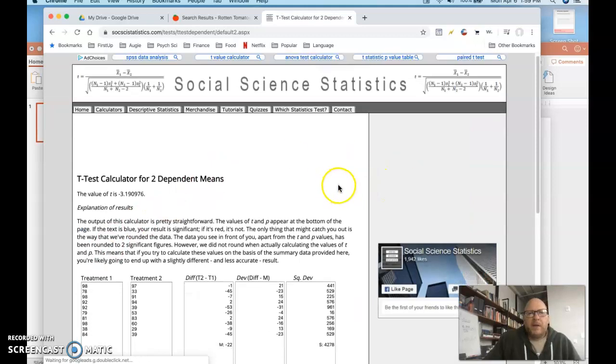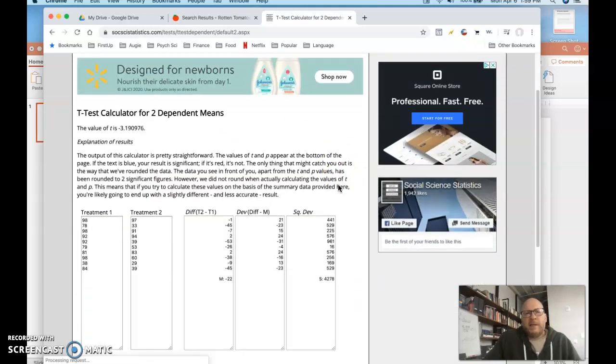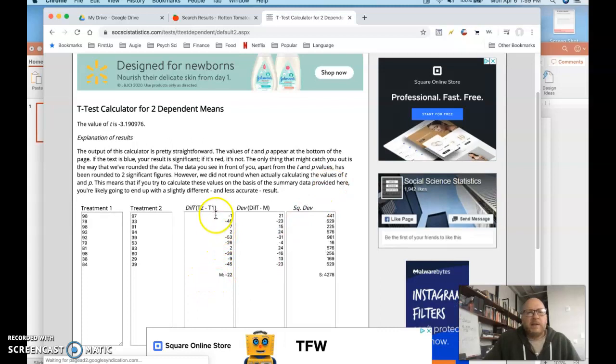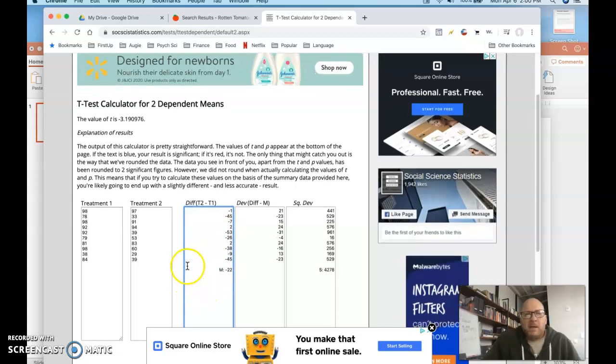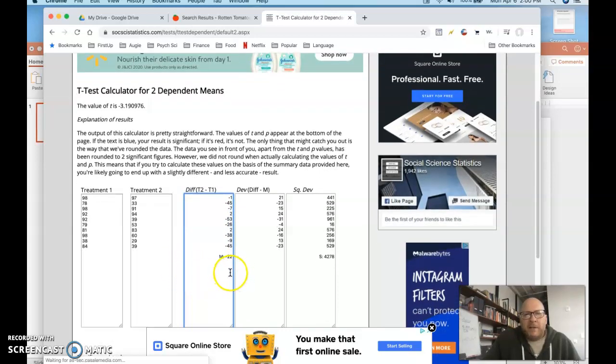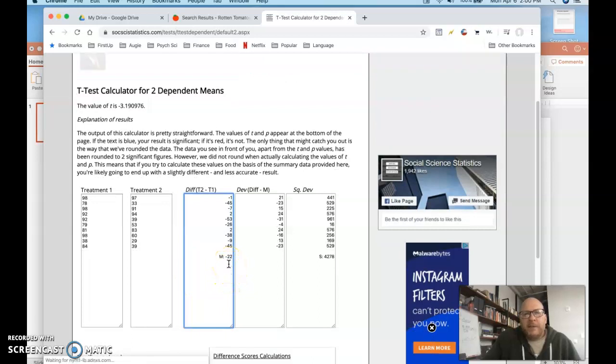And here we go. All right, so this gives you some intermediate steps. Remember that this is really a test of the differences. So this is treatment 2 minus treatment 1. That means that The Godfather 2 was 1 point lower than Godfather. For The Hangover, Hangover 2 was 45 points lower than the first one. Okay. The average difference was negative 22.